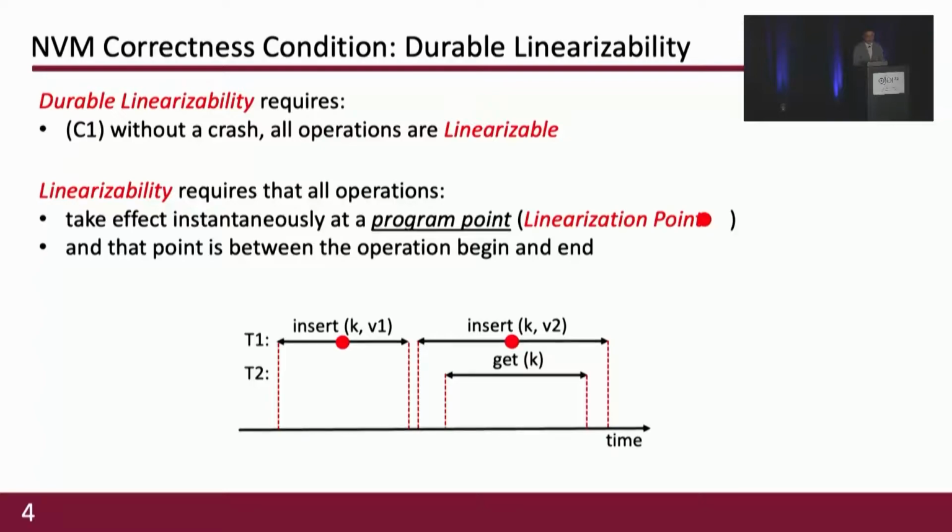If the get does not observe the effect of the second insert, which means the linearization point happens earlier, then the get returns V1. If the get does observe the effect of the second insert, the linearization point happens later, and then the get returns V2.